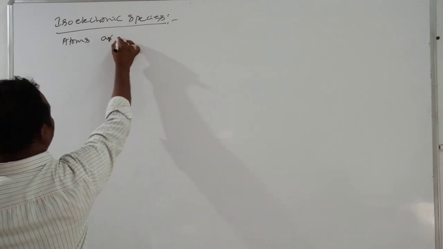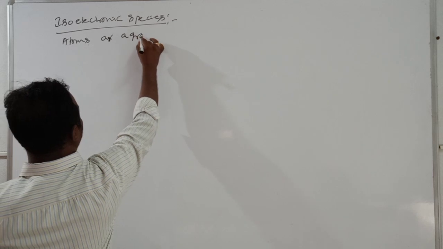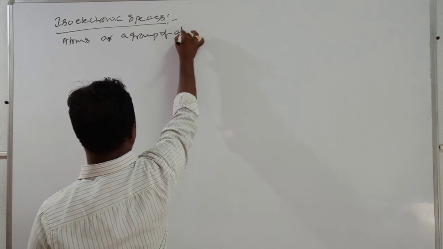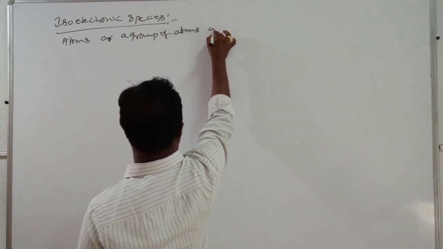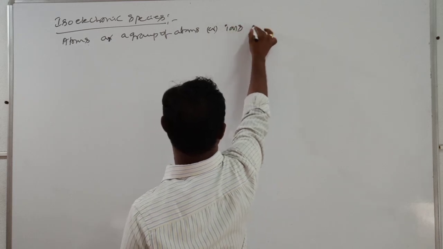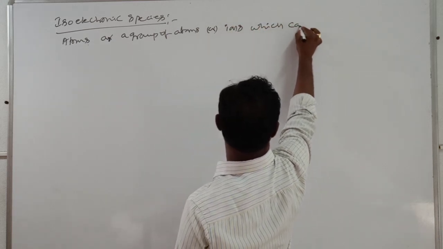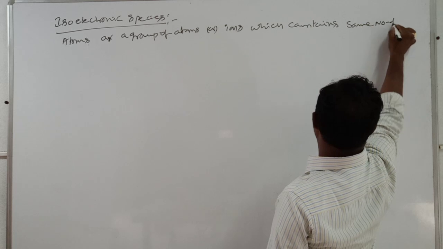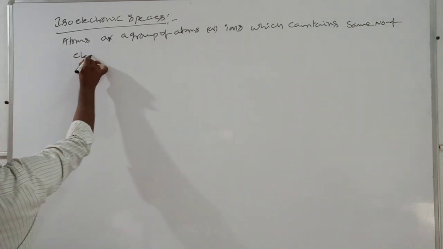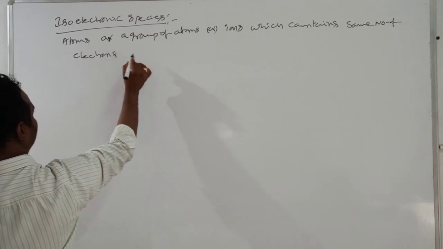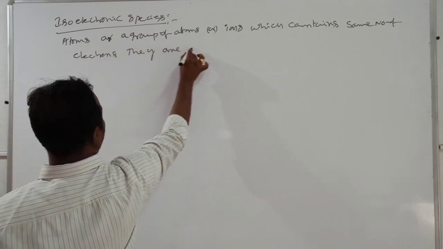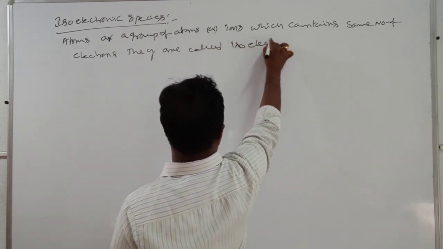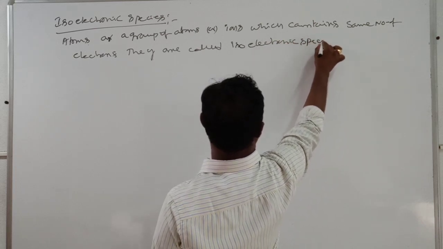Atoms or a group of atoms or ions which contain the same number of electrons are called isoelectronic species.